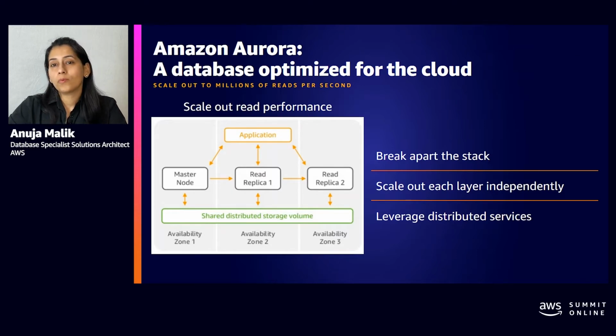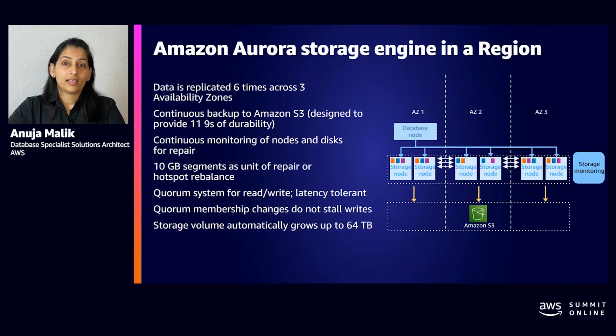Many of you have probably heard of the quorum that we utilize for Aurora, which basically says that we need 4 acknowledgements to do a write commit on the primary, and we need 3 acknowledgements to do a read commit. Another thing that is unique and different about Aurora is that Aurora backups happen continuously. So there is no backup window, there is no performance penalty during the backup process, which many of our customers worry about with other database engines.